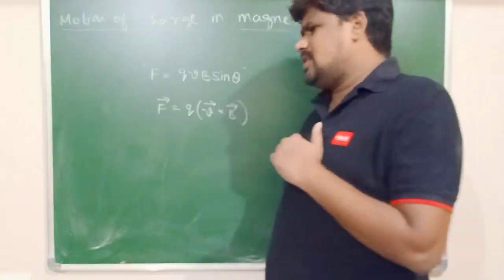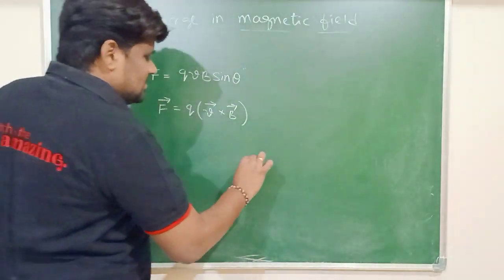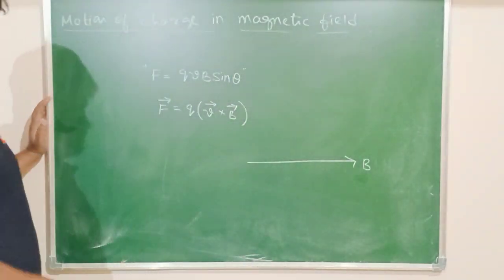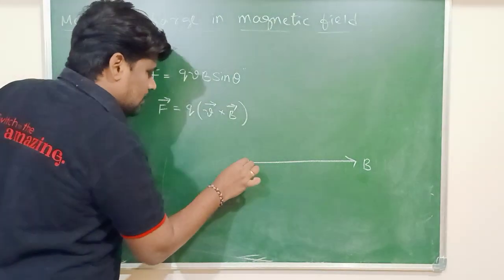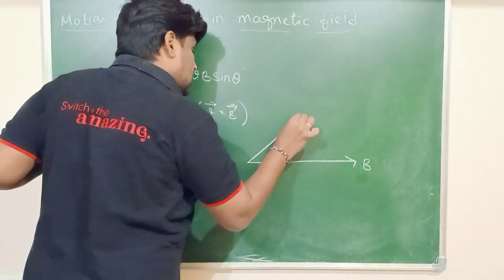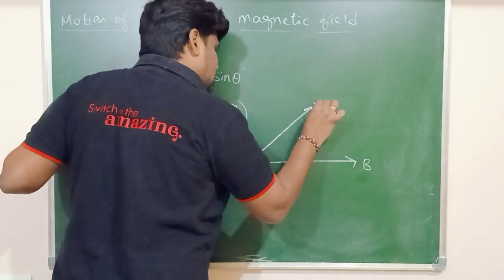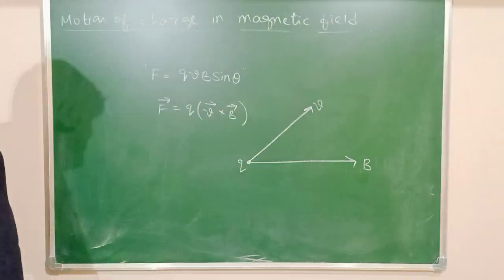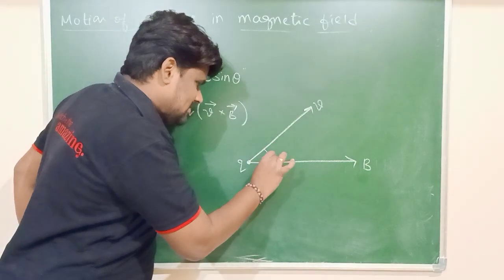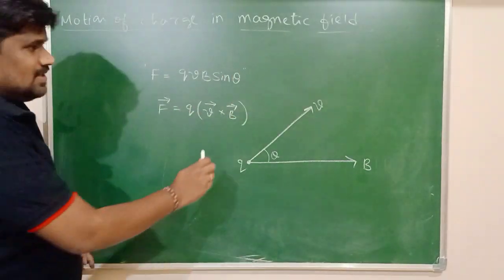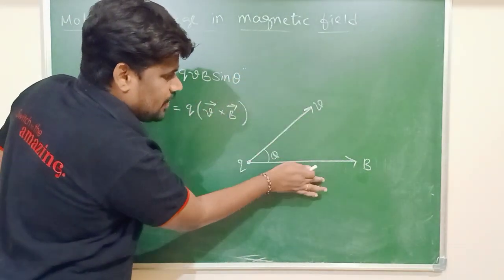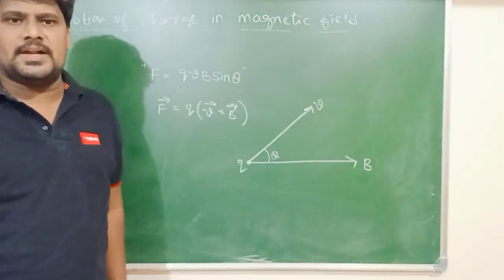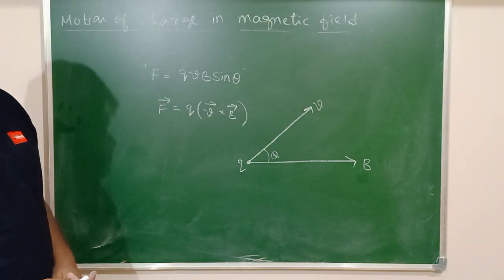V and B. For example, say this is the direction of the magnetic field, and this is the direction of the velocity, meaning the charged particle is moving along this direction. This is the direction of the velocity of a charge. And of course this angle we will call theta. And this is called the plane containing V and B. Our board is the plane containing V and B. What should be the direction of the force here?